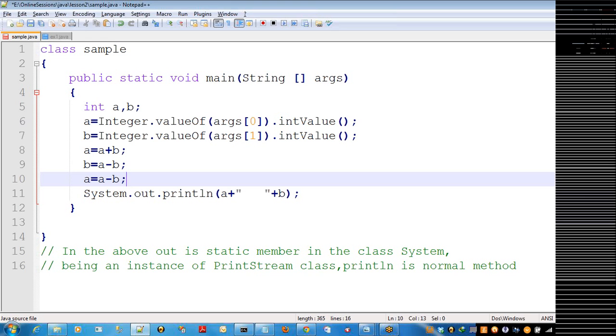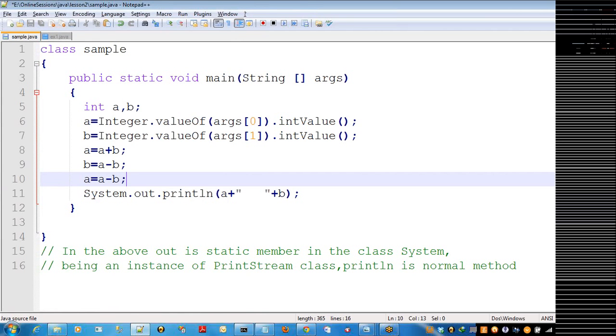Suppose what are the values which are taken previously? Let us say 20 and 30. A value is 20 and then B value is 30. Because of the first statement, what happened? A becomes 50. And after that, B equal to A minus B. Already A value became 50. 50 minus 30, so B becomes 20. And again A equal to A minus B. So 50 minus 20, A becomes 30.